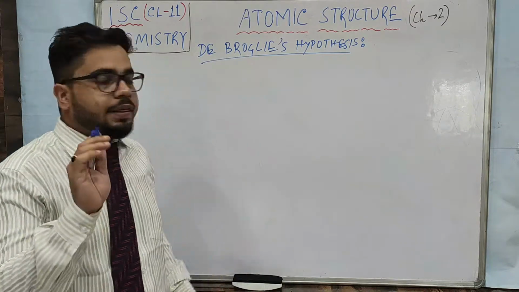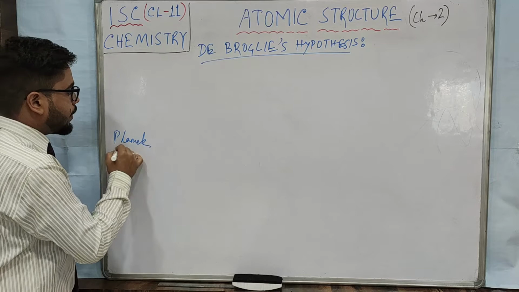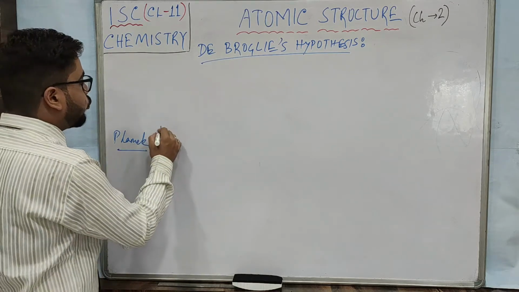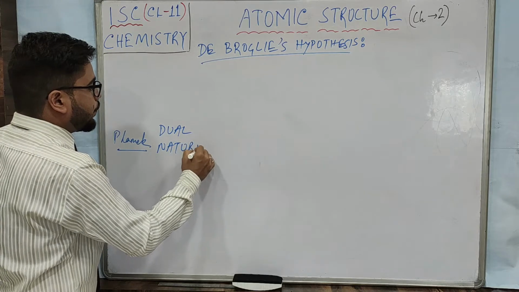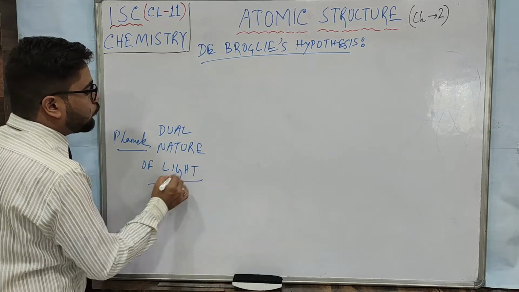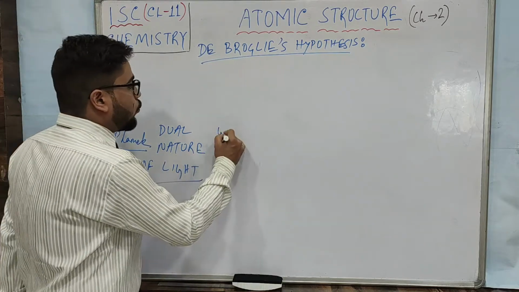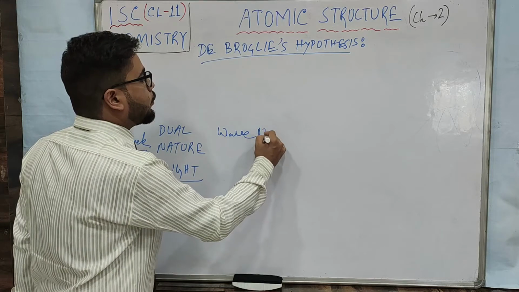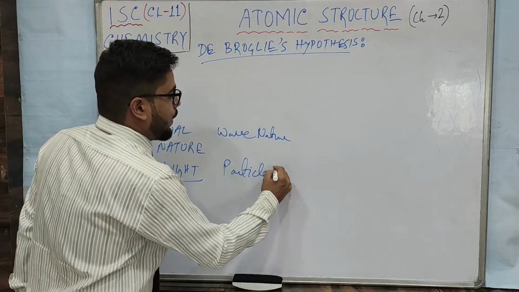wave nature. Please understand, Planck has said the dual nature of light. That means he said light, which is generally in the form of wave, can behave as a wave. It has wave nature also, and it has particle nature also, right?